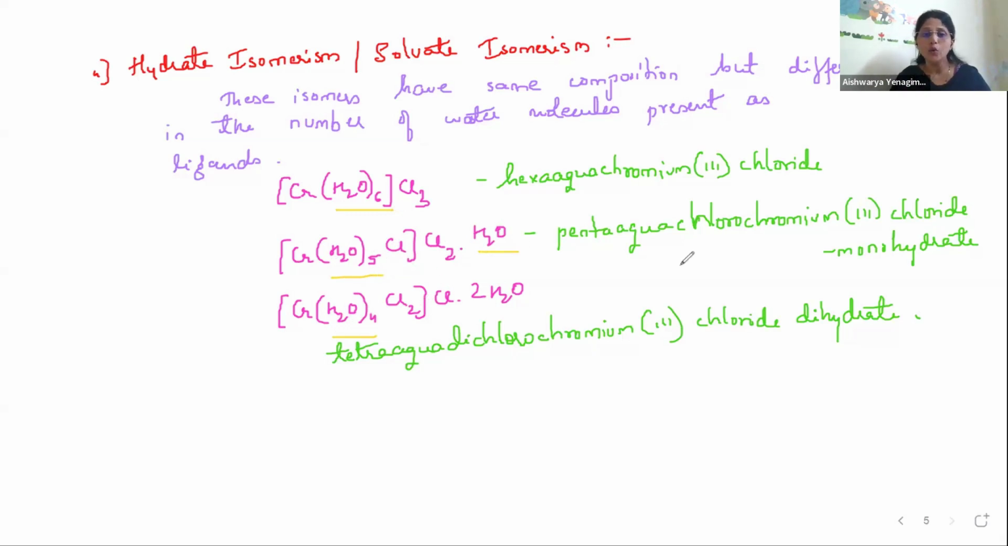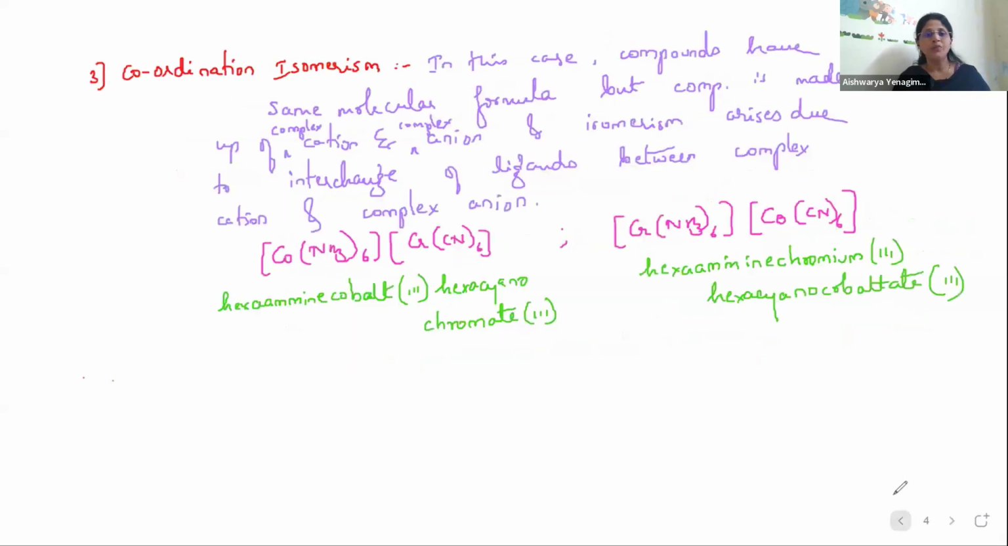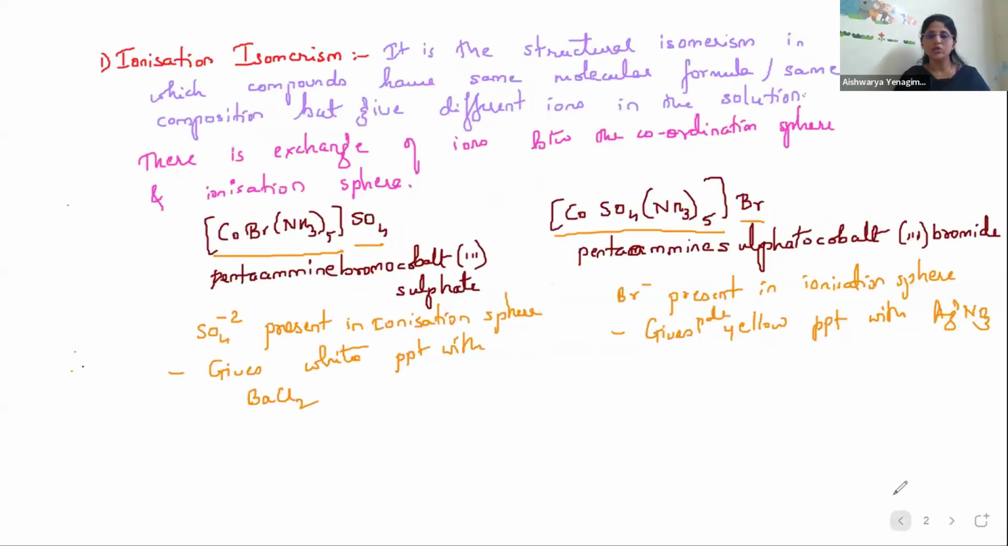Even if you look at the colors of these compounds, the first one is violet in color. The second one is blue-green in color. And the third one is dark green in color. So these are the types of structural isomerisms. We have spoken about all the 4 types of structural isomerisms.